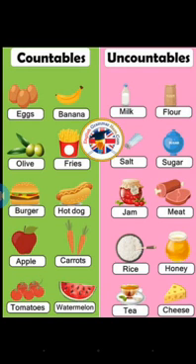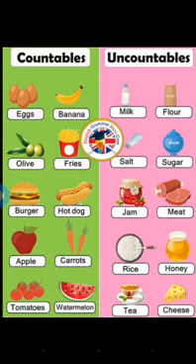So see here, the countable nouns have singular and plural forms: egg, eggs, banana, bananas, olive, olives, fry, fries. So countable nouns have both singular and plural forms, and uncountable nouns have only singular form. They cannot be used in plural.